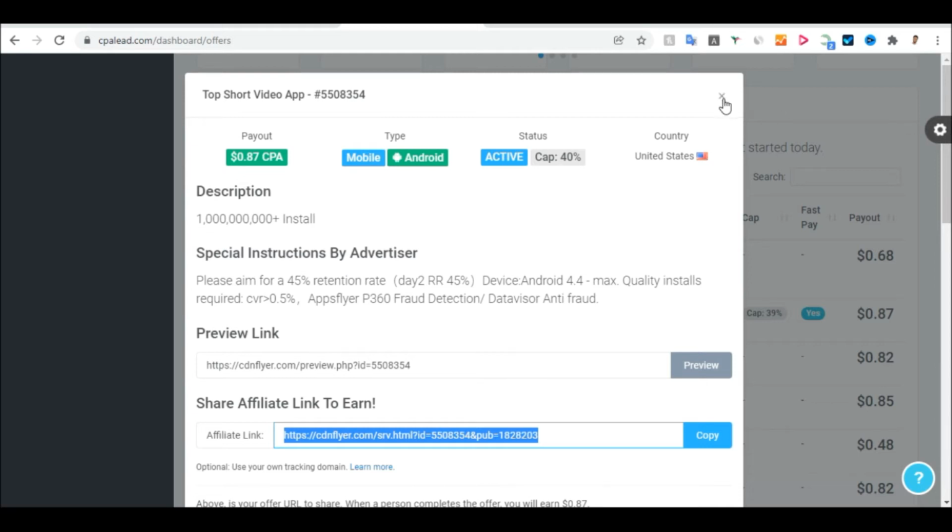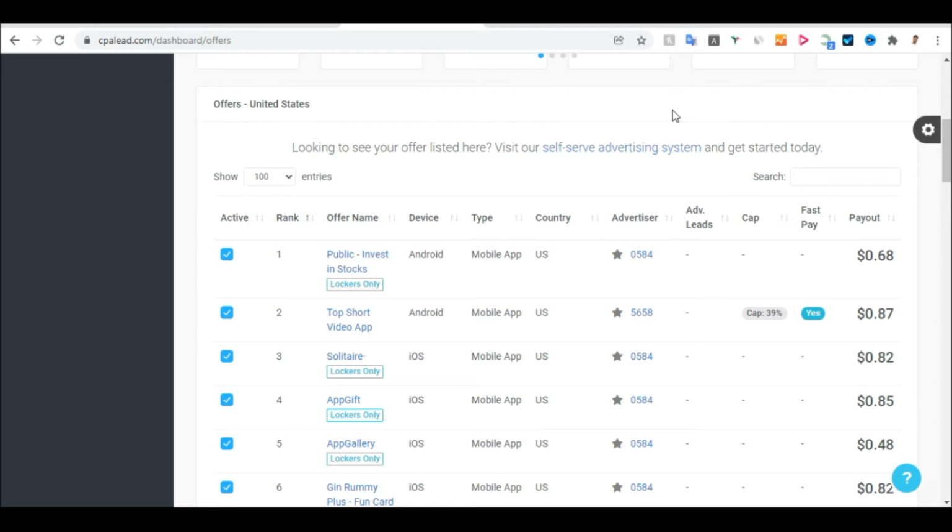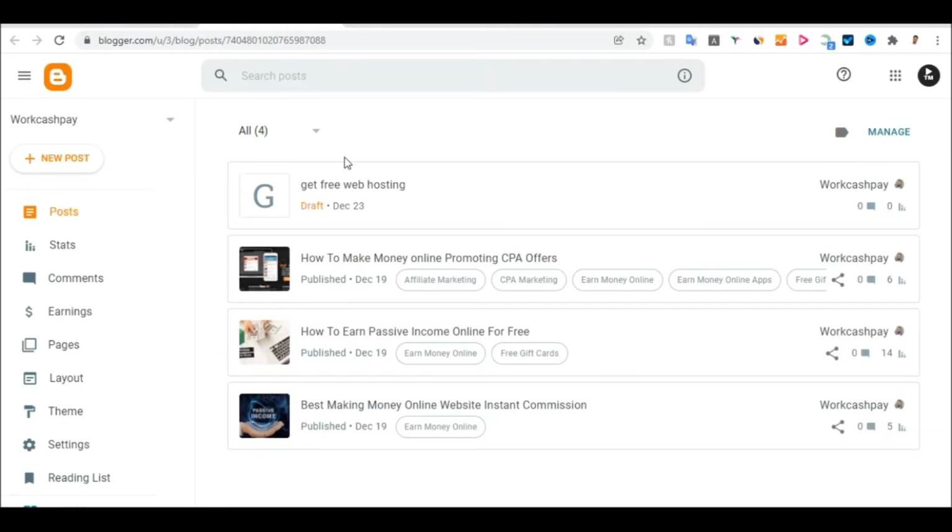So how to promote this product now is to go to a particular website where you can promote this link. Where are you going to promote this link? We are going to use this website, which is called Blogger. We'll go to blogger.com, because if you try to promote that product in any other place like Facebook, Twitter, and all those, you can get banned. They can ban you for trying to promote affiliate products, like you're forcing people to do some offer. So because you don't want to get banned on social media, come to blogger.com and create a free website.